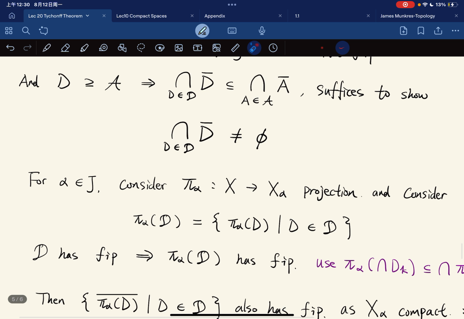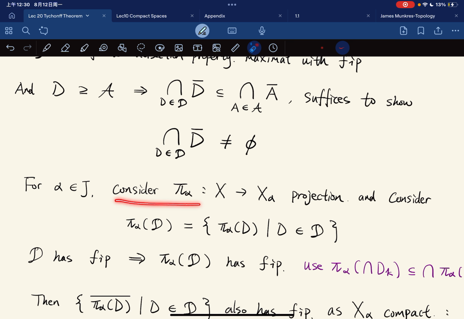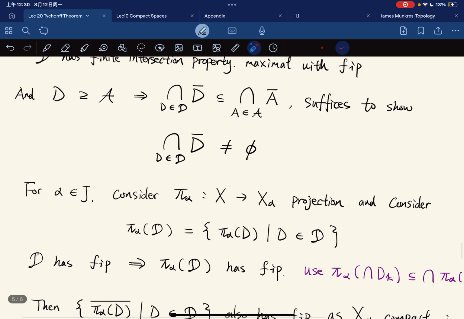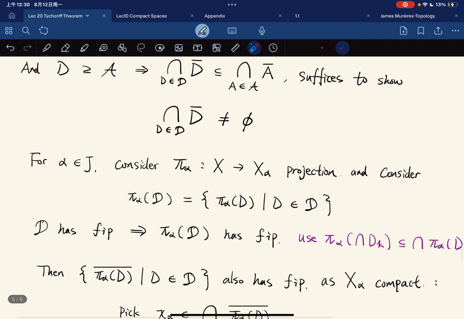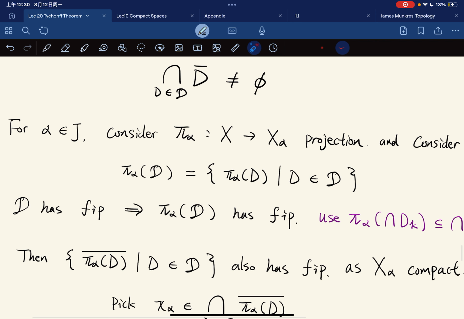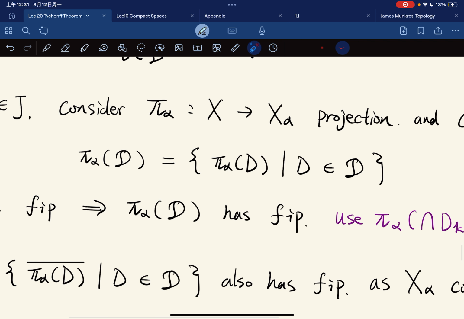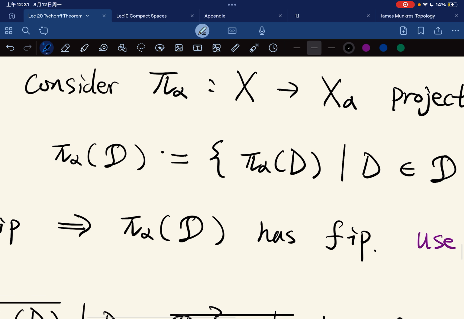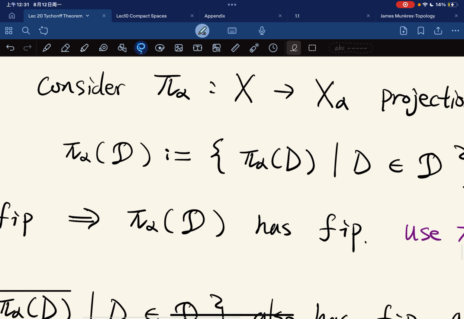Now, for alpha in J, we consider the projection map onto X alpha, and then we consider the image of this D. So what we mean is that we consider the set of all pi alpha of D, just like defined as this.